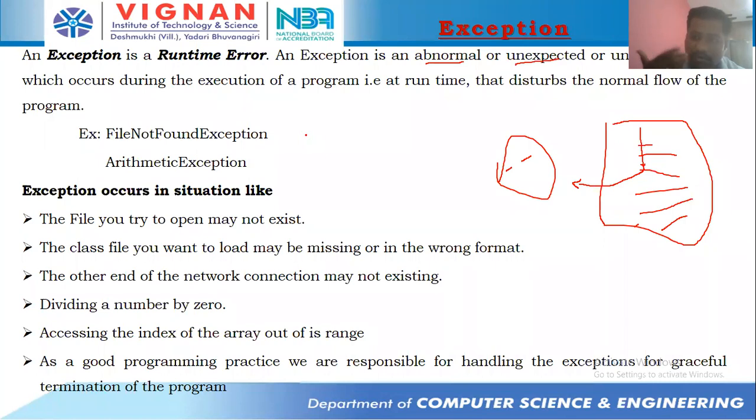Mainly we have some problems where the exception is going to occur at runtime. The file that the programmer wants to open may not exist. The class the programmer wants to load may not exist, or the other end of the network may not be there. That means from a Java program, you want to establish a connection to Excel, or to MySQL, and in the source or in the destination, there is no software available. Suppose from your laptop itself, you want to connect from a Java program to Excel. If Excel is not installed, while writing the code, while compiling, you will not be getting any problem. But while running the program, there might be a problem.